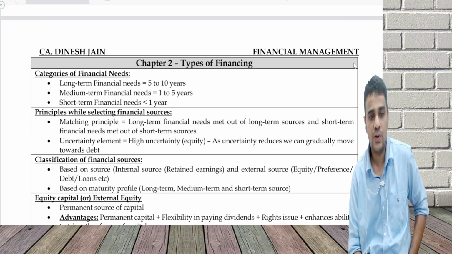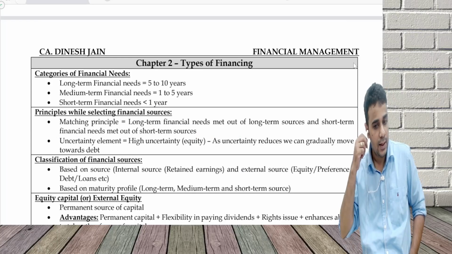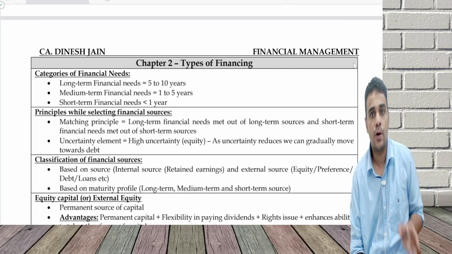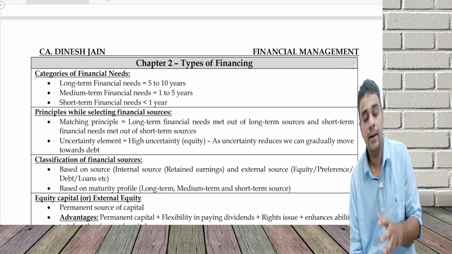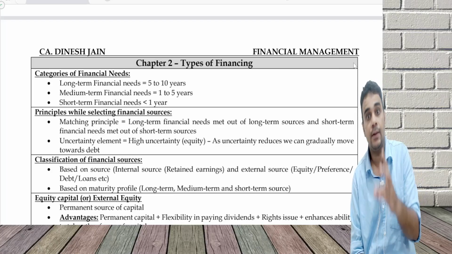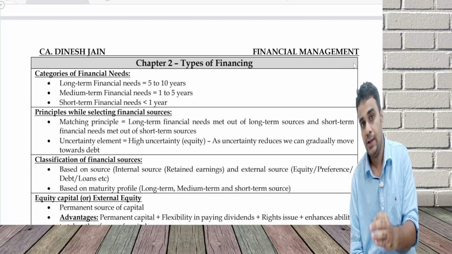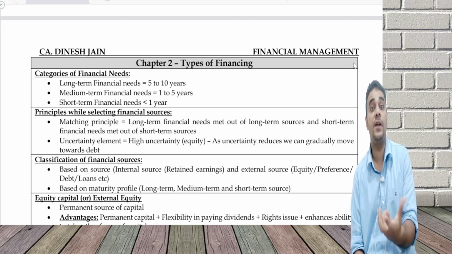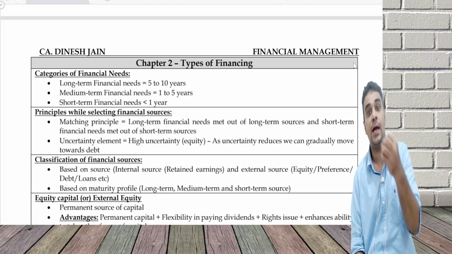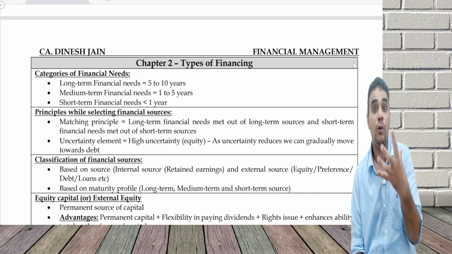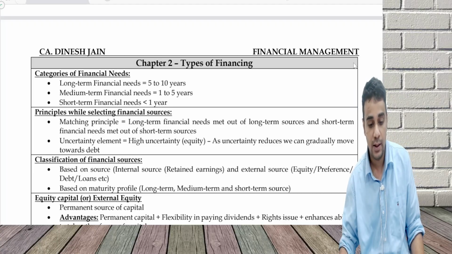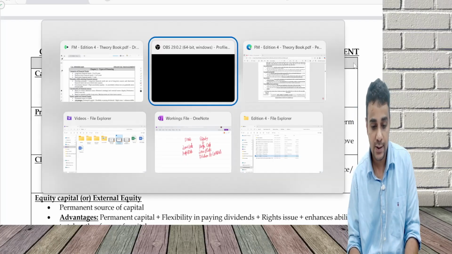Okay, we now move to chapter 2, which is on types of financing. This is basically going to focus on raising money. The money which we raise can come in the form of equity, debt, preference, retained earnings. What are the different forms of preference? What are the different types of debt? What are bank facilities, non-bank facilities, and in what different forms equity can come? Basically, it is related to raising of money. Here the entire focus is on raising of money.